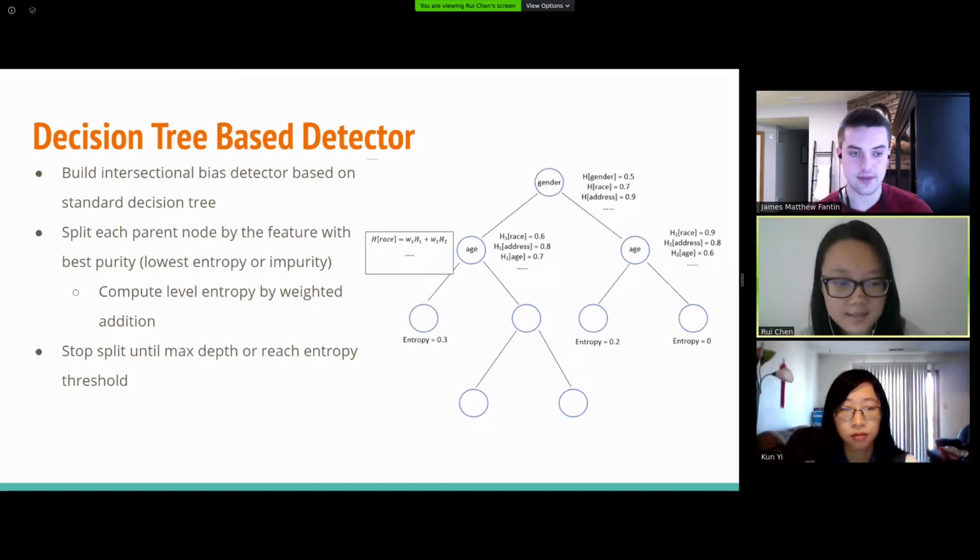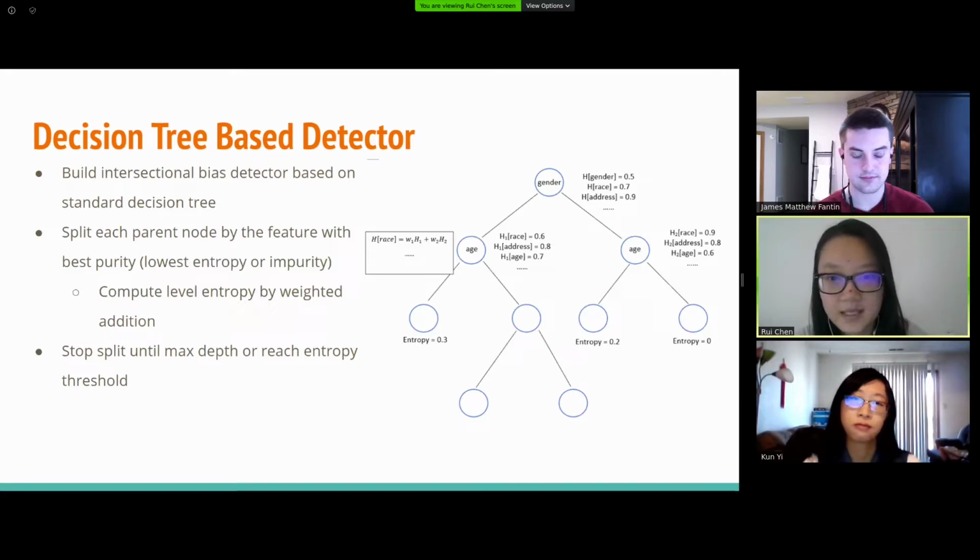So here is the second part of our project, where I built an intersectional bias detector that's based on a standard decision tree. And this is a tree-based detector. In this tree, each parent node in one level will be split by one feature at a time. And this feature will be decided by calculating the label entropy of different features for each node.